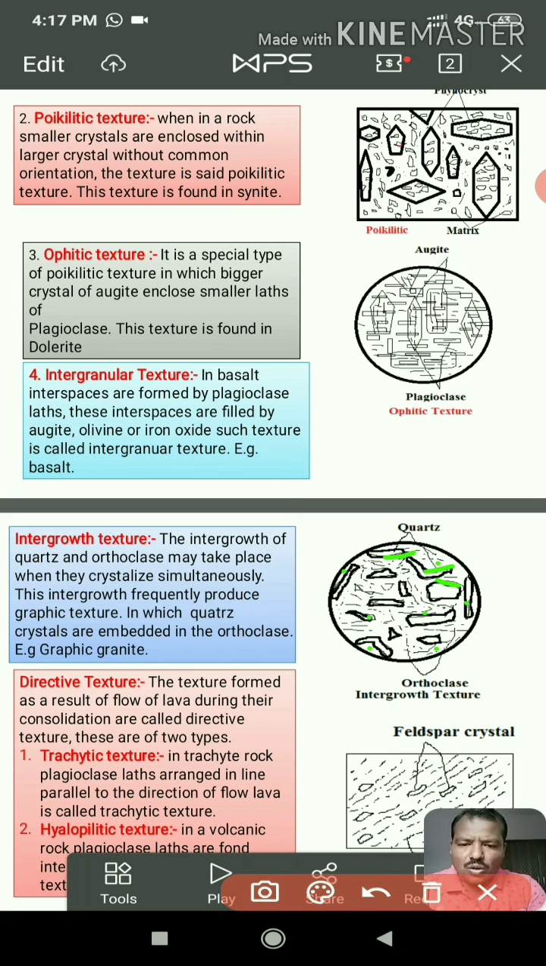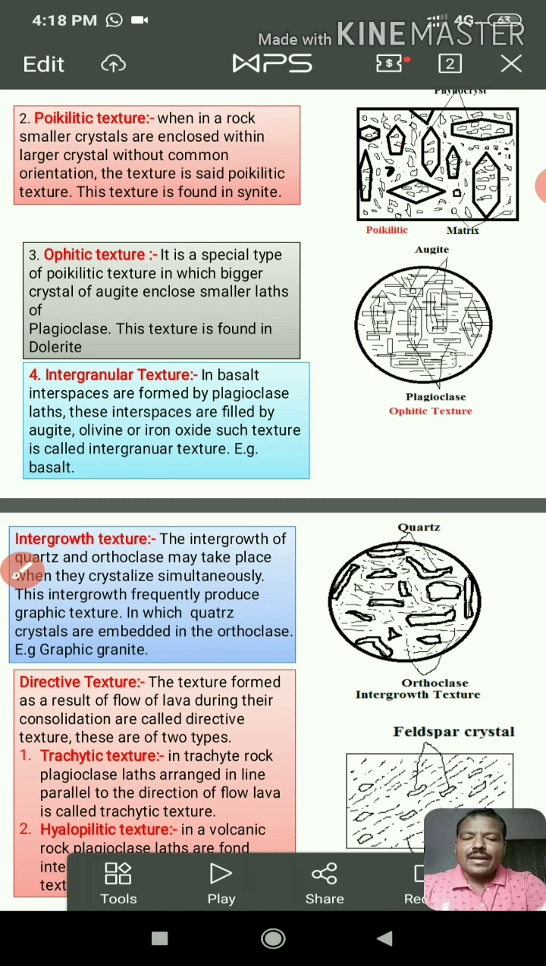Now, an example of the intergrowth texture is graphic granite. This texture is also called a graphic texture. In granite rock, such wedge-shaped mineral grains of orthoclase and quartz are formed.